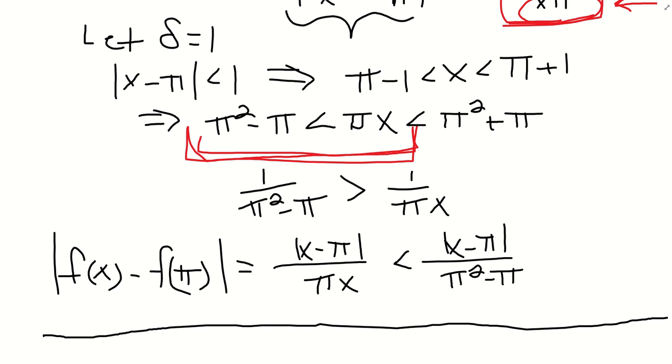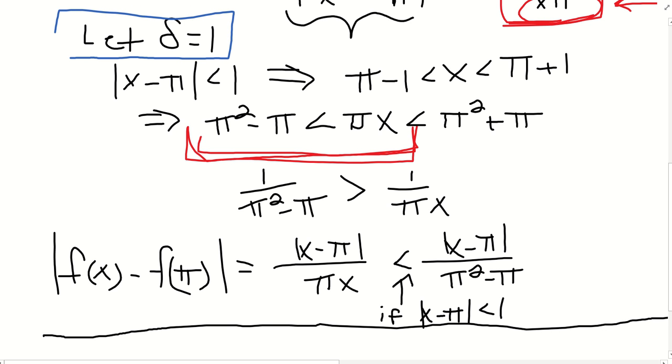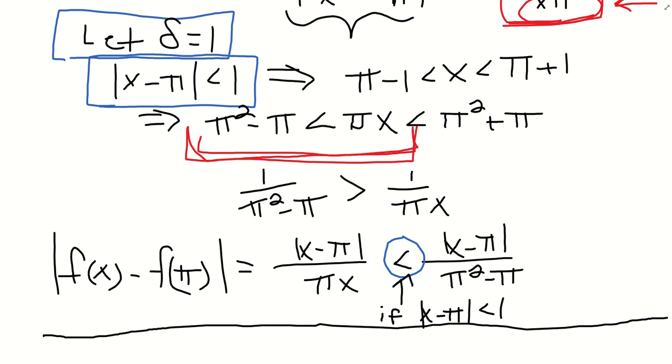But this inequality that we just wrote right here is only true if this |x - pi| in the numerator is less than 1. Because if you look back at the top, and I'm going to circle this in blue, our whole case we just made was based on letting delta be equal to 1. And we started with this inequality: let |x - pi| be less than 1. So this inequality down here that I'm circling in blue is only true if |x - pi| is always less than 1. So you have to state that in your proof. You're going to have to use that.